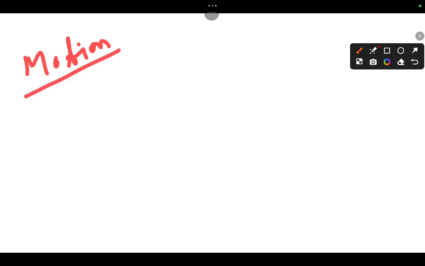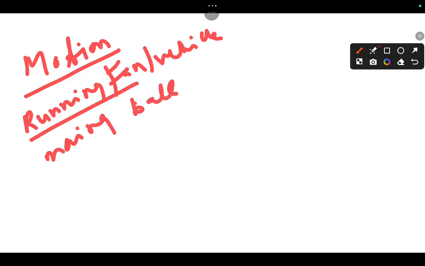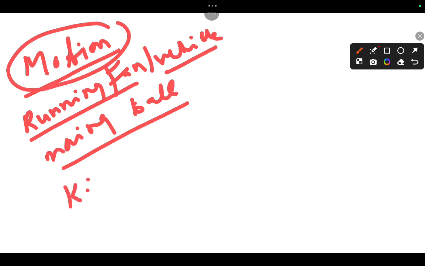A simple example: a running fan, a vehicle, or a moving ball. These are associated with motion, so they have kinetic energy. As we know, kinetic energy is 1 by 2 mv square. This is the formula. So here kinetic energy K equal to 1 by 2 mv square.